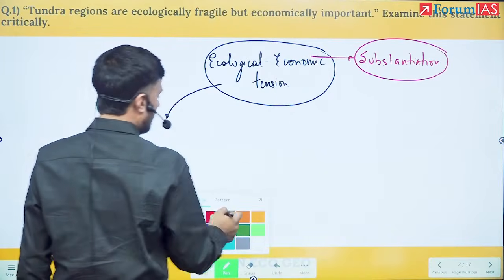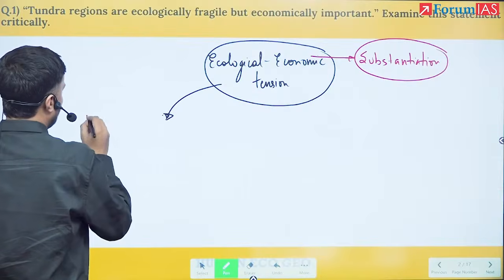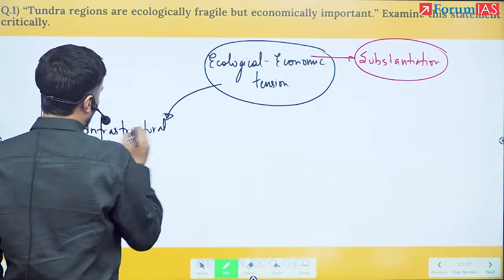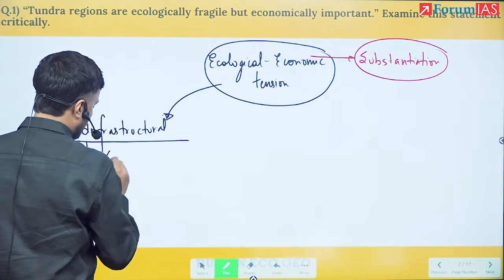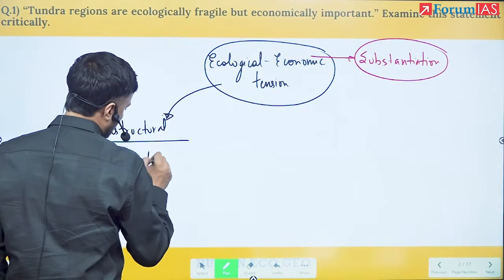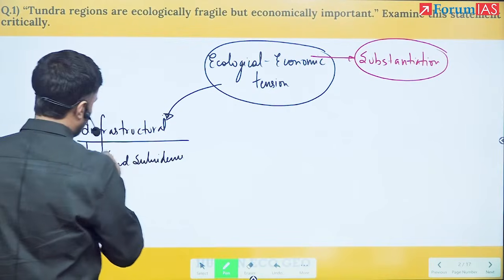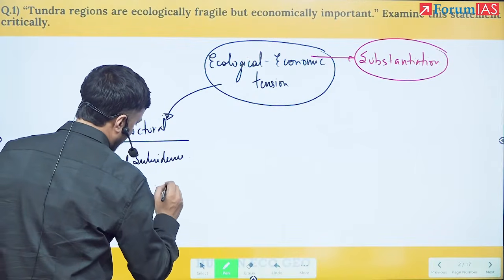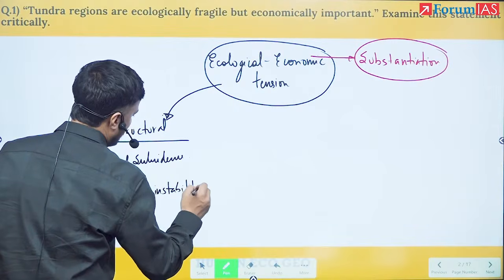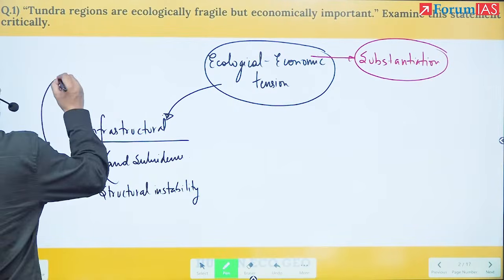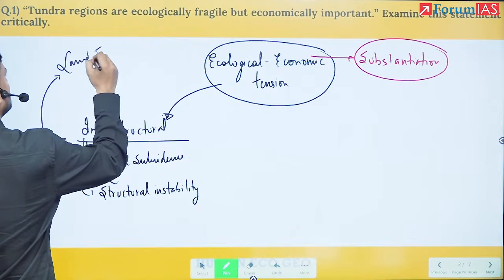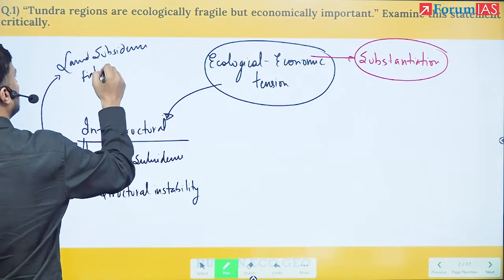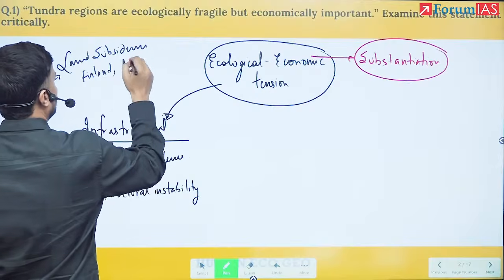So here I can say, because of infrastructural development, incidences of land subsidence are taking place and structural instability is arising. This can be witnessed in the land subsidence seen in Finland and the Alaskan zone.